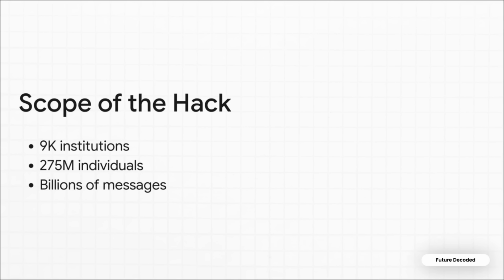And the scope of their claims is just incredible. They targeted those 9,000 institutions and 275 million individuals, sure, but they also claim to have compromised several billion private messages. What's fascinating, and frankly terrifying, about a hack of this magnitude is how it cascades. It didn't just affect schools in places like North Carolina or Utah, it spread like wildfire globally, reaching all the way to Australia to impact a Queensland online platform called QLearn, which is actually powered by Canvas. This was a truly borderless cyber attack.